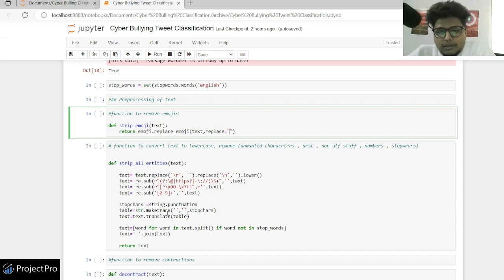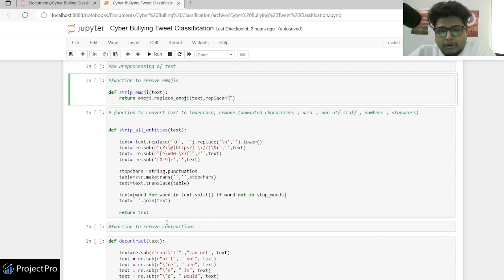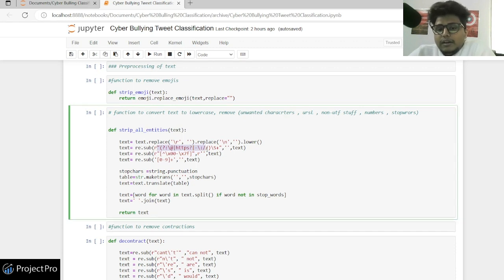So you can see here how we are removing it. I have this regex code, and it's really useful. You just have to find this thing, and it is replaced by this. Just see this line, you'll understand the code. You have re.sub, so basically you're substituting.